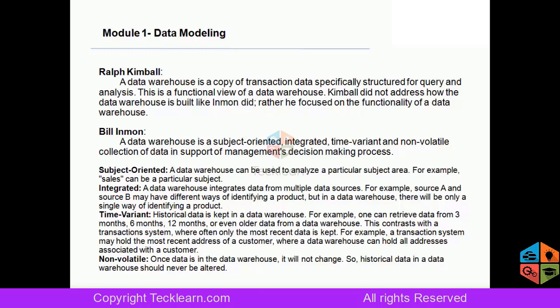Non-volatile means the data in the data model should always maintain consistency. It should not change. It should not get modified. At any point in time, it should give me the same answer for the same query. That's the definition part of data modeling.